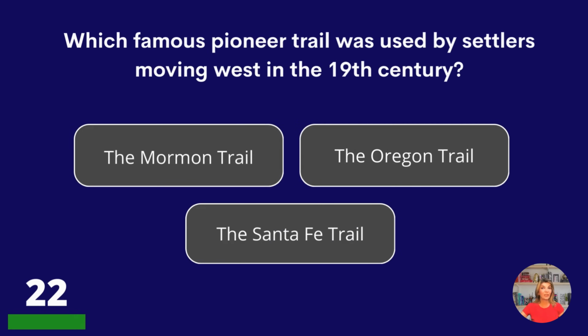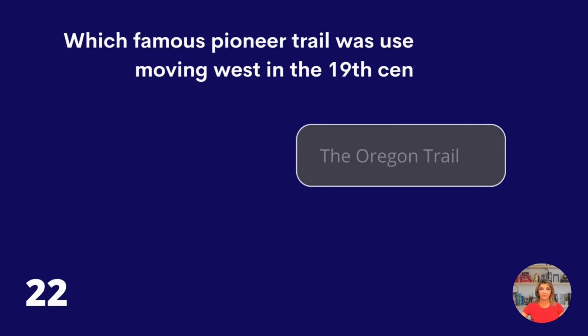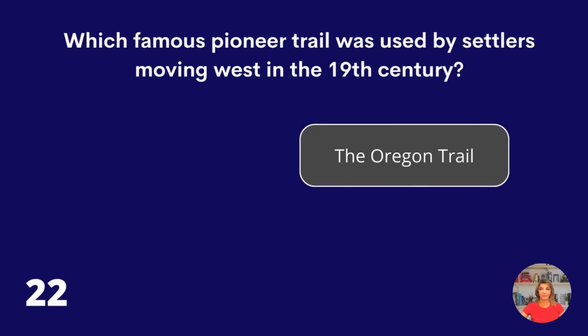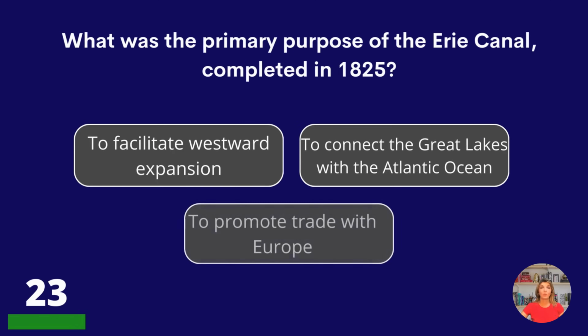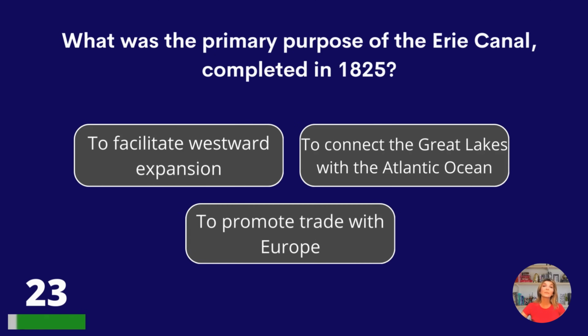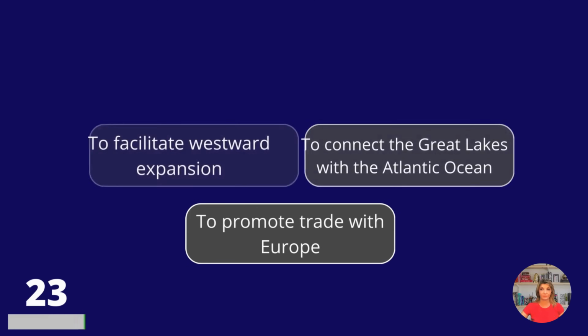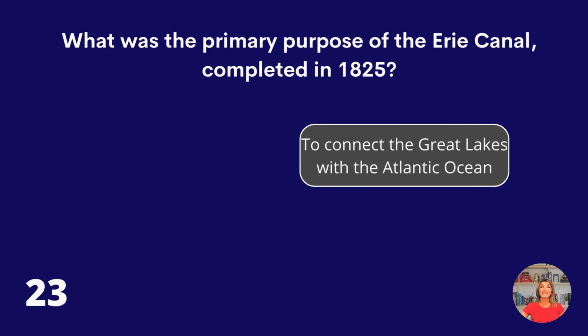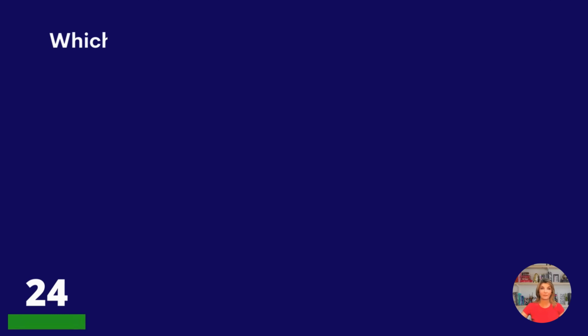Which famous pioneer trail was used by settlers moving west in the 19th century? The Mormon Trail, the Oregon Trail, or the Santa Fe Trail? The Oregon Trail. What was the primary purpose of the Erie Canal, completed in 1825? To facilitate westward expansion, to connect the Great Lakes with the Atlantic Ocean, or to promote trade with Europe? To connect the Great Lakes with the Atlantic Ocean.